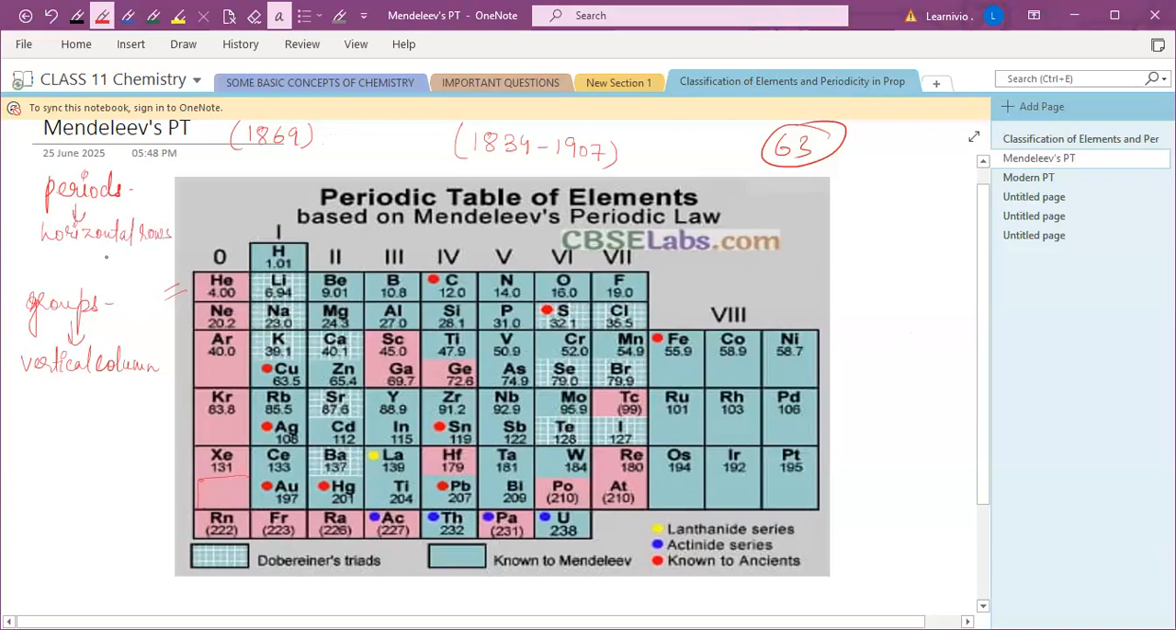So according to Mendeleev's periodic table, how many groups are there? There are 9 groups only. And how many periods were there? There are 7 periods. Clear? Yes, ma'am.